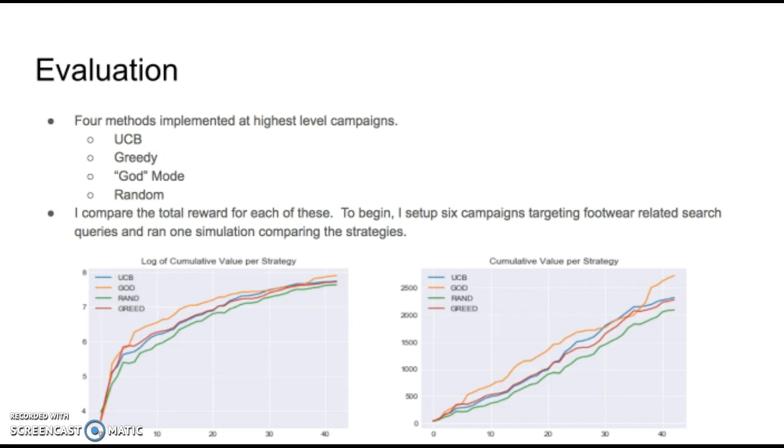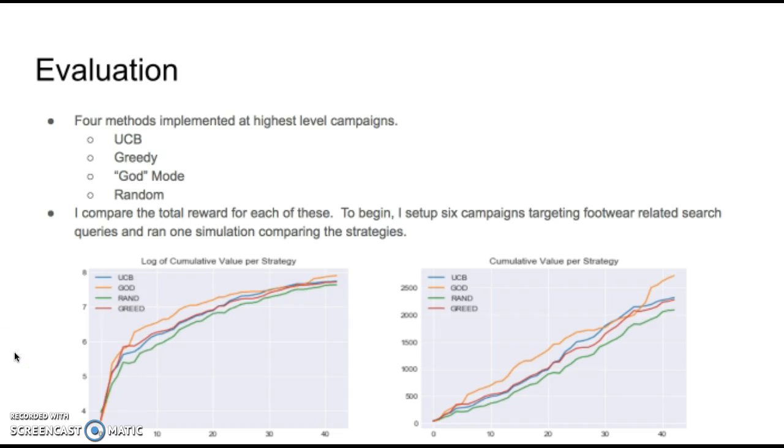So I first wrote all the code, and before the campaigns could create their own campaigns, I just tested it on 6 basic campaigns. I tried 4 different strategies: UCB, greedy, and not epsilon greedy, just greedy; a quote unquote God mode, where the program is able to know what data is going to happen in each period; and then a completely random mode.